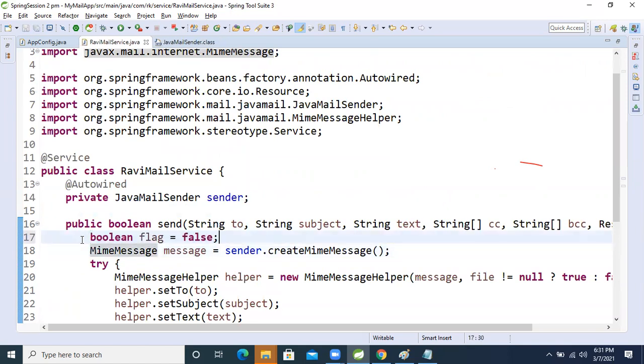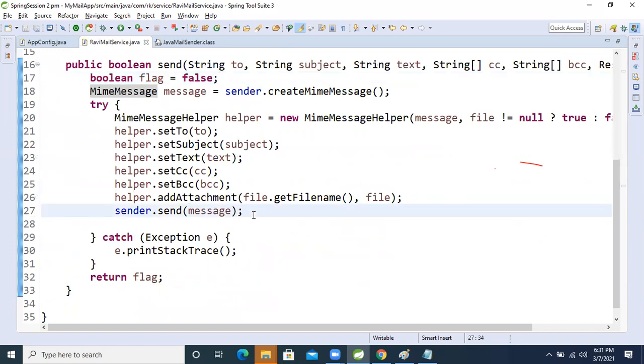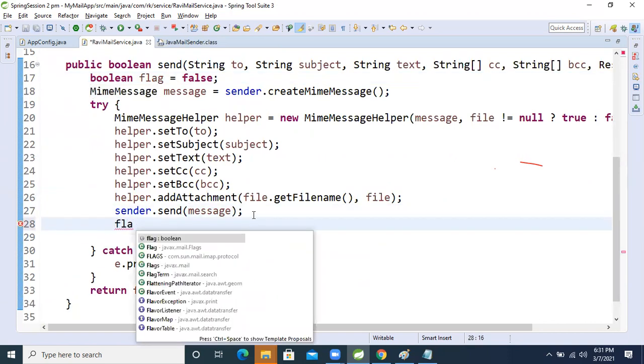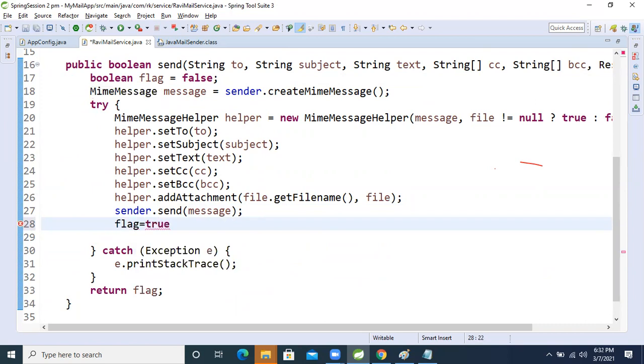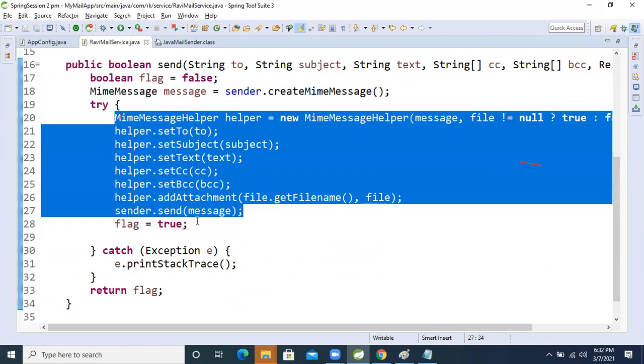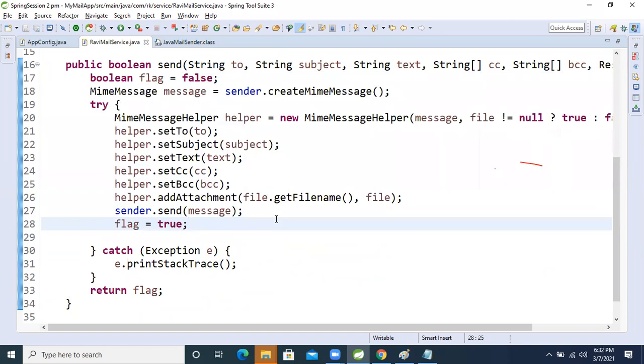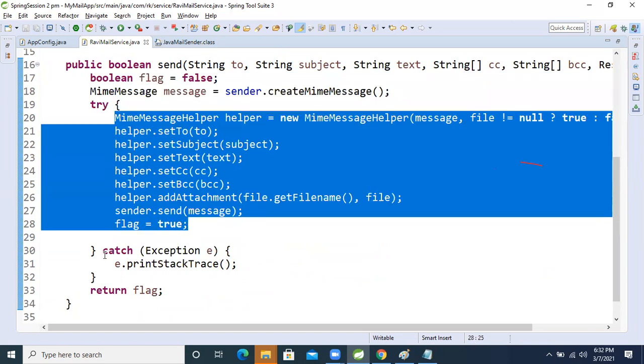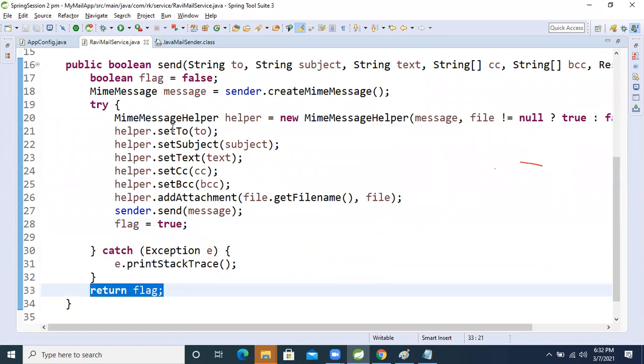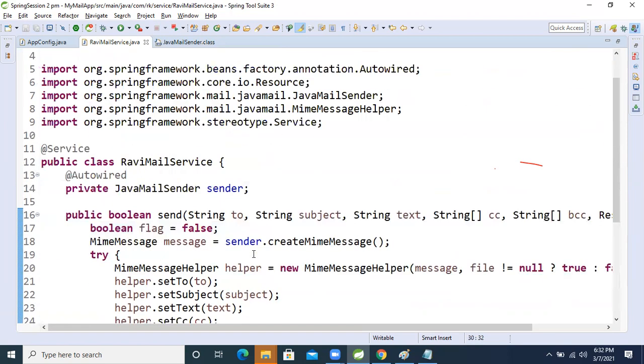If everything is fine, then flag equal to true. We will make this flag true. It means everything is fine, so the flag becomes true and the message sending is successful. If anything goes wrong, then an exception will come, and the flag stays false by default, so we will get the message that the message is not sent. Okay, fine. Next level discussion, we will see that.